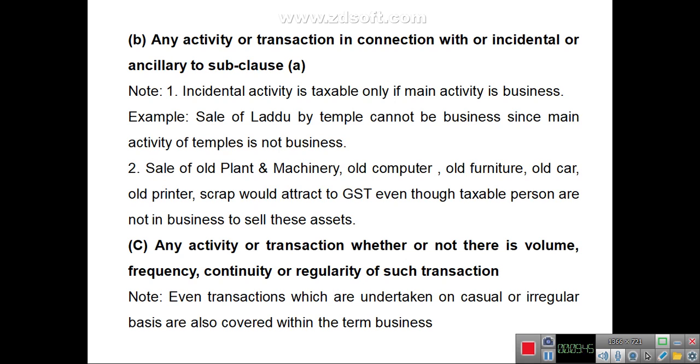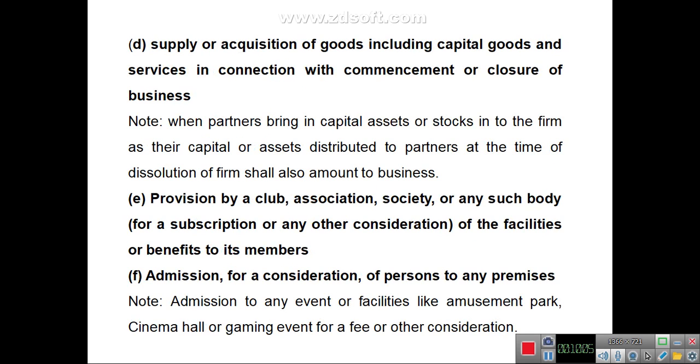The third point, any activity or transaction, whether or not there is volume, frequency, continuity, or regularity of such transaction. It means even any transaction undertaken on a casual or irregular basis, even if it occurs one time, will be included in business. The next, the supply or acquisition of goods, including capital goods, and services in connection with commencement or closure of business.